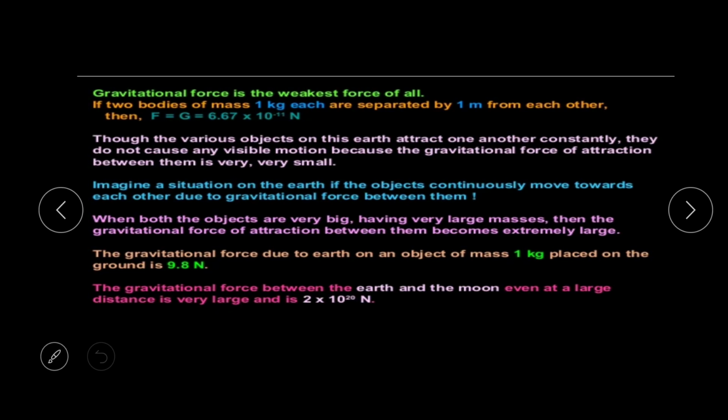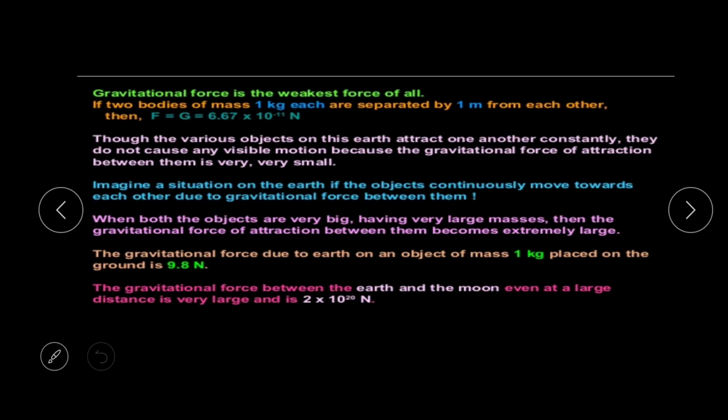Here we have to know that the gravitational force is the weakest force of all, and the value of G is 6.67 into 10 to the power minus 11 newtons, where the two masses are 1 kg and separated by 1 meter.